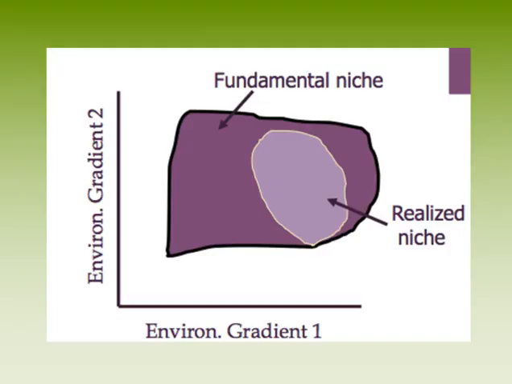If the fundamental niche and the realized niche were graphed, it would look something like this. The realized niche would be a smaller area within the fundamental niche. A species' niche is more than a location, but rather their role or function in the ecosystem. No two species can occupy the same niche at the same time. If they do, it results in competition.